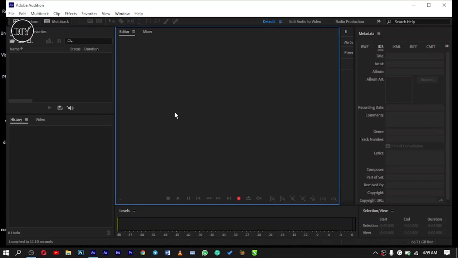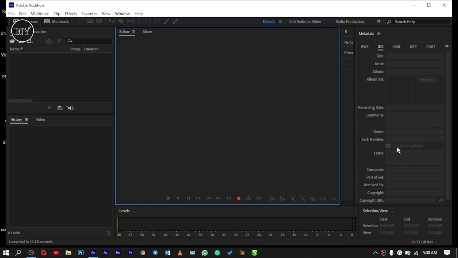When you open Adobe Audition, you will see that this interface is familiar from After Effects. But the difference is that instead of the timeline, what you have here is levels, the balance of your audio. The sound, the balance of the audio, you can see it right here under this bar. Here we have your working environment, or we'll call it the editor, and here we have the files where we can pick our files.